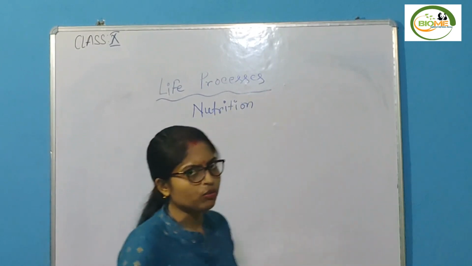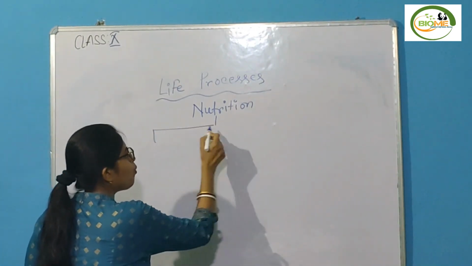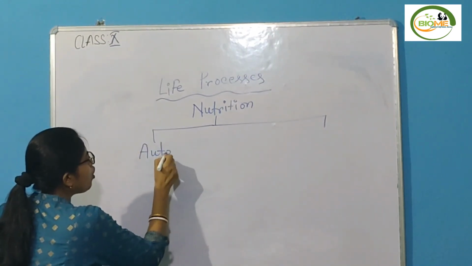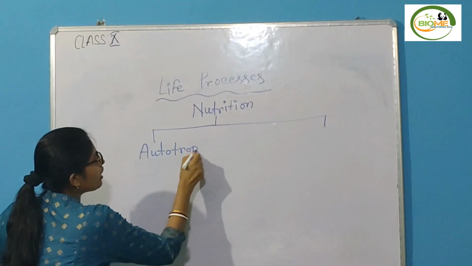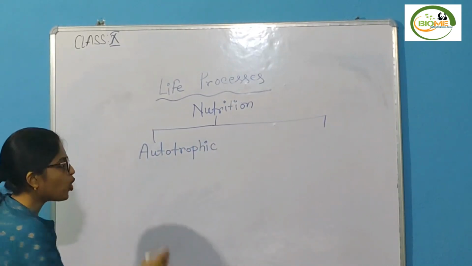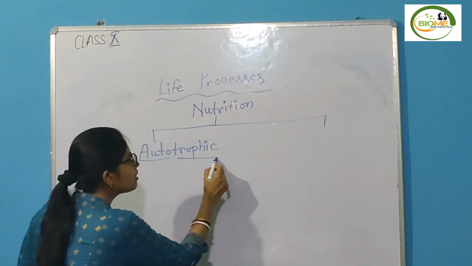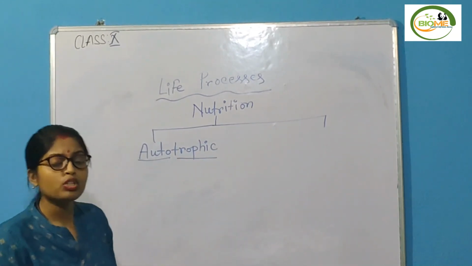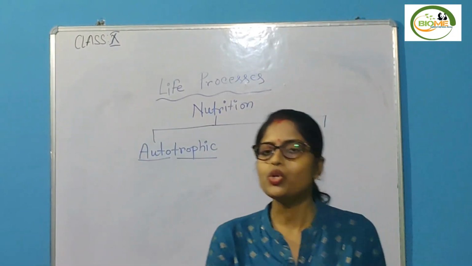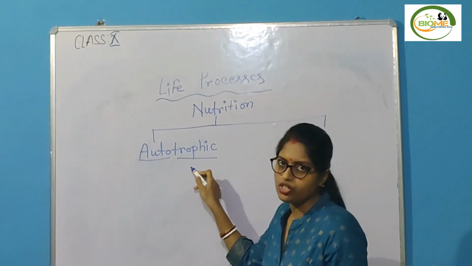Okay. Now, this nutrition can be of two types. One is your autotrophic mode of nutrition. Auto means self. Tropho means nourishment. So the organisms who are doing self-nourishment are known as your autotrophic mode of nutrition.